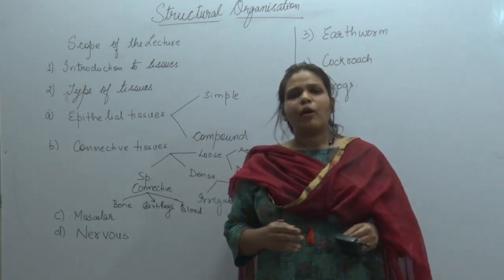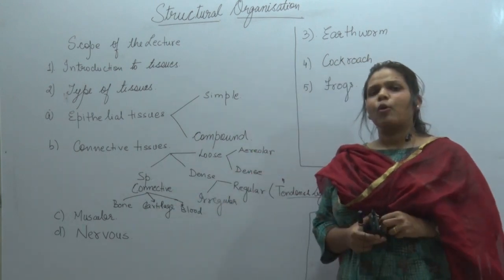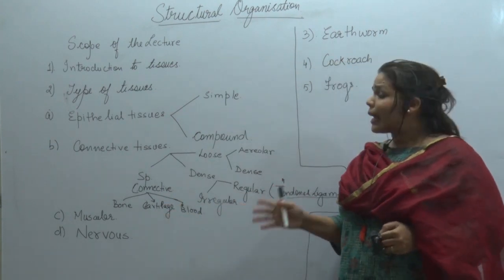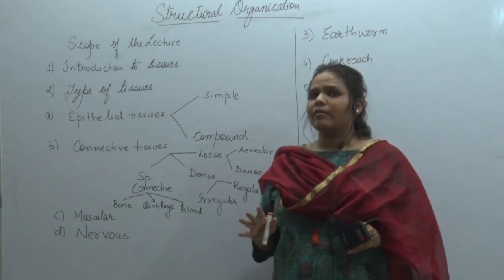Next, we will be studying a third type of tissue in our body, that is the muscular tissue, and the fourth type of tissue in our body is nervous tissue.